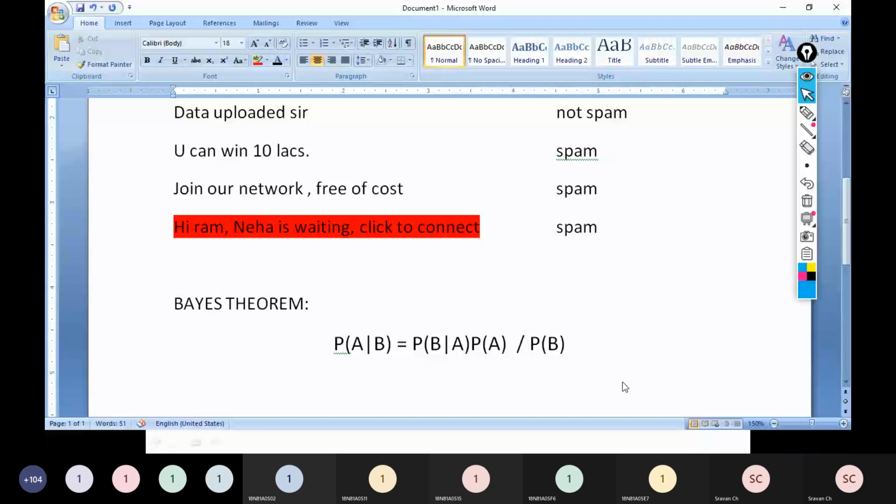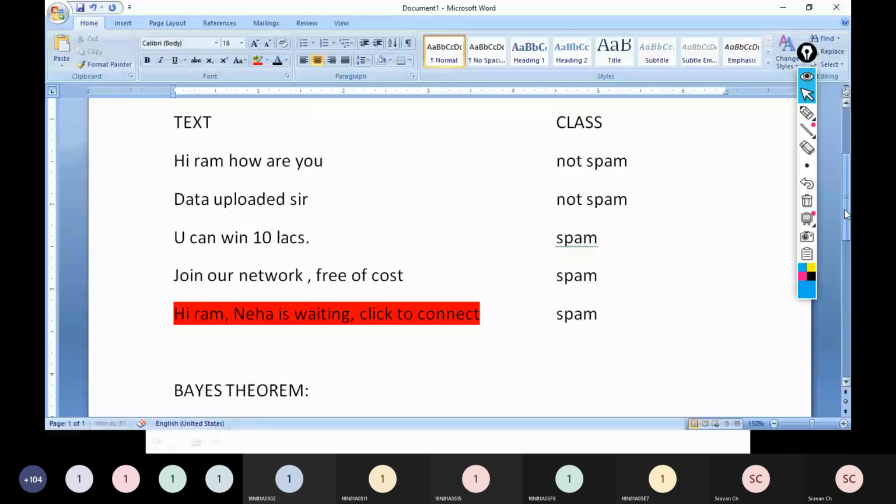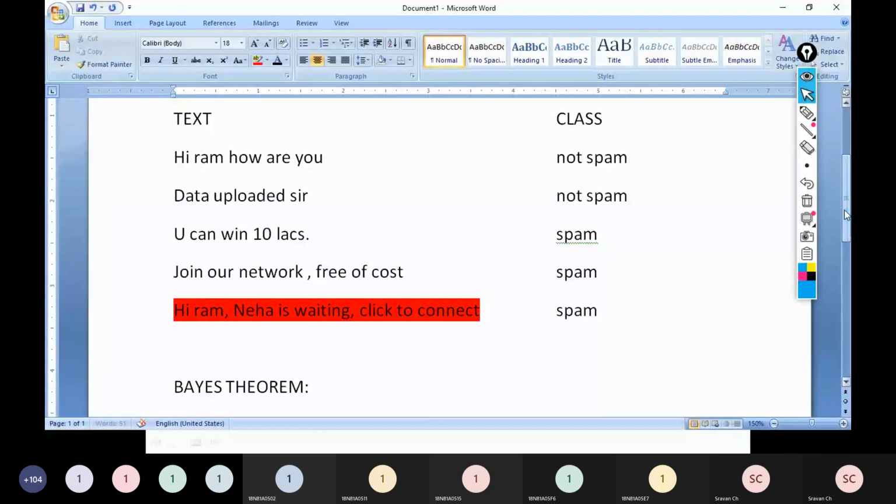Now in these 5 examples, how many are spam? 3 are spam. How many are not spam? 2 are not spam. Just like our playing tennis example, there 14 records were there, 9 were yes, 5 were no. So what was the probability of yes, 9 by 14? What was the probability of no, 5 by 14?